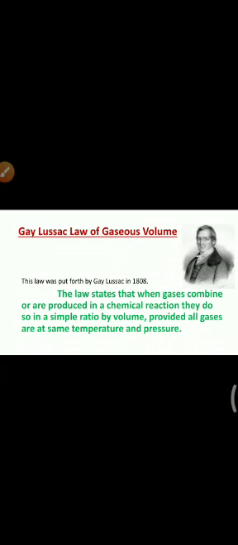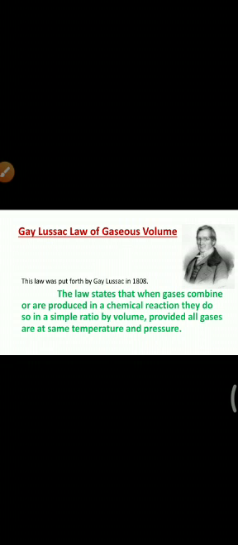Then the next law is Gay-Lussac's law of gaseous volume. This law was put forth by Gay-Lussac in 1808. Now we'll see what this law states. The law states that when gases combine or are produced in a chemical reaction, they do so in a simple ratio by volume, provided all gases are at the same temperature and pressure. This is Gay-Lussac's law of gaseous volume.